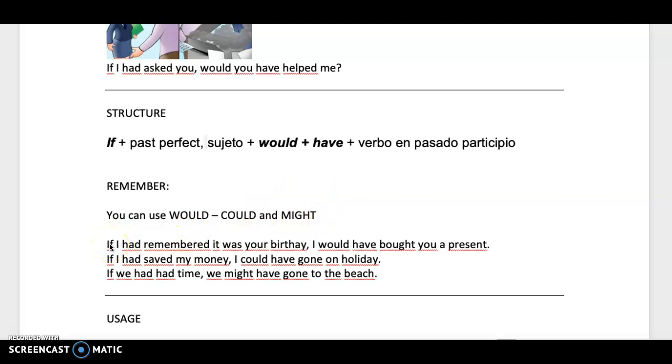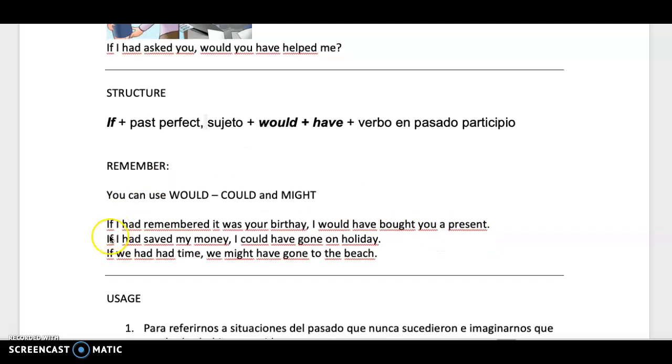So let's go back with the examples again. If I had remembered it was your birthday, I would have bought you a present. Si yo hubiera recordado que este era tu cumpleaños, yo te hubiera comprado un regalo, ¿ok? Other example we have, if I had saved my money, I could have gone on holiday. Si yo hubiera ahorrado mi dinero, yo hubiera podido irme de vacaciones.